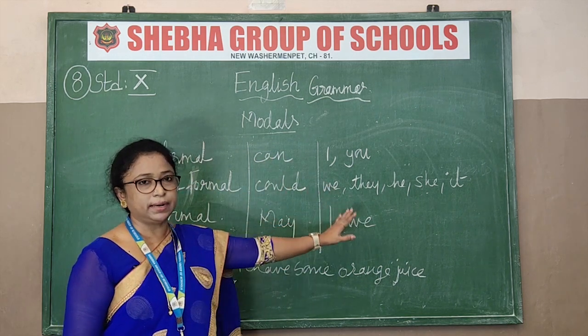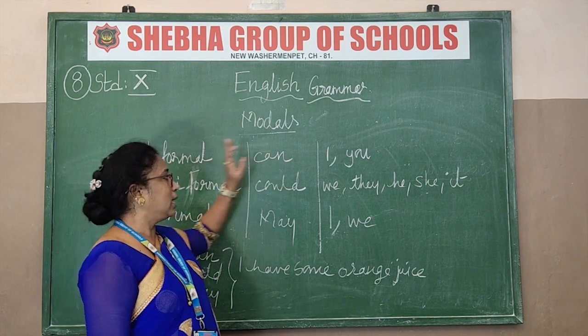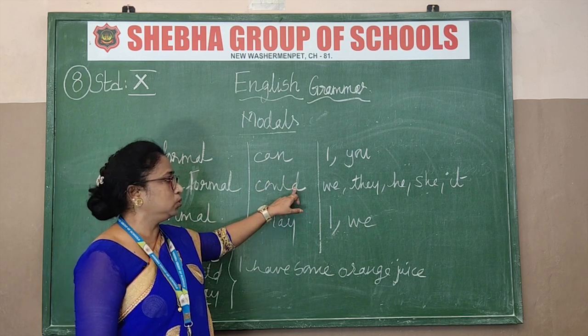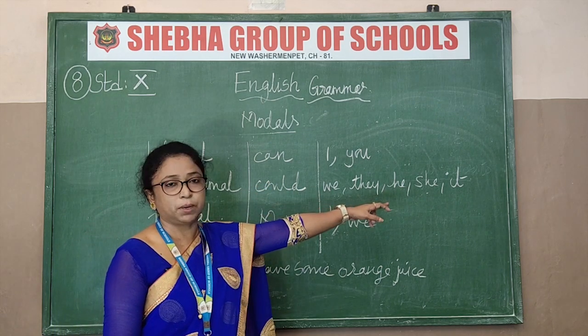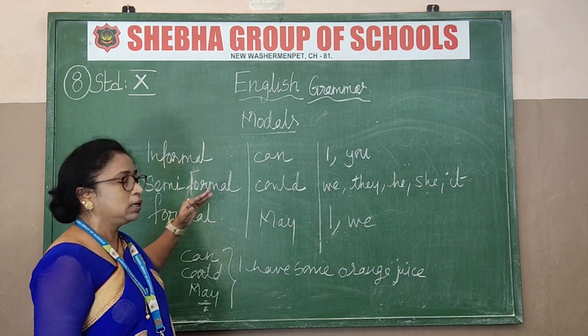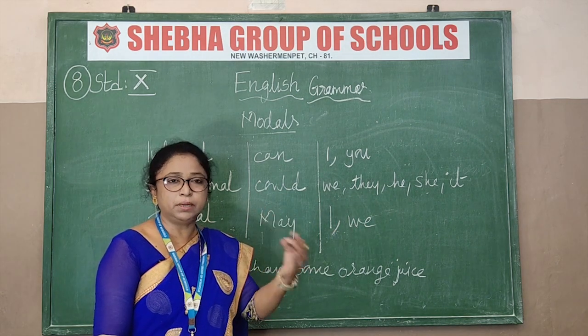3 columns are divided. So what is the informal way of talking? The modal you can use is can. And semi-formal, I told you when to use it. You should use could, in front of these pronouns. Okay. Now note it down. And the next, formal, is very formal, where you're giving respect to the person. So very humbly you must talk to them.